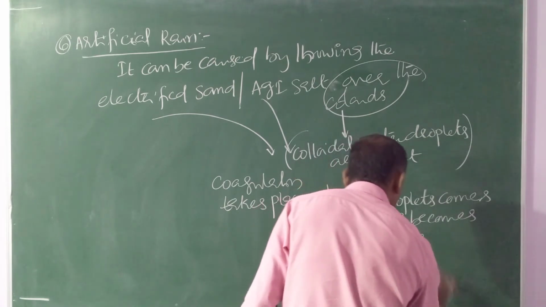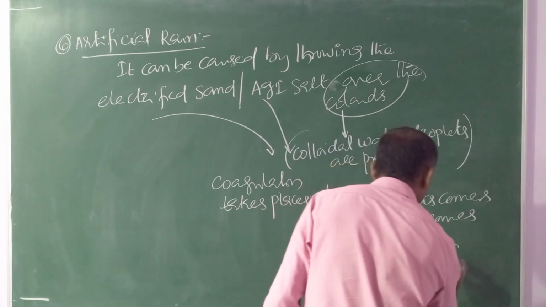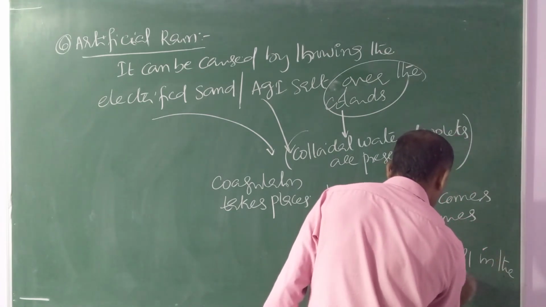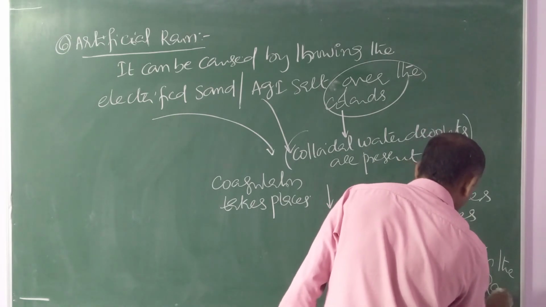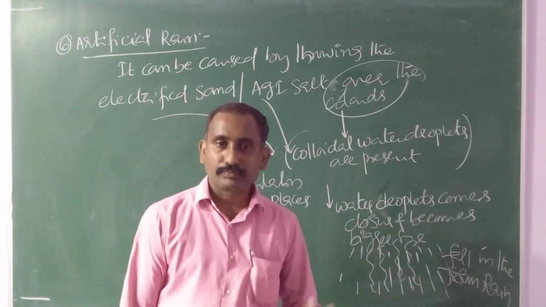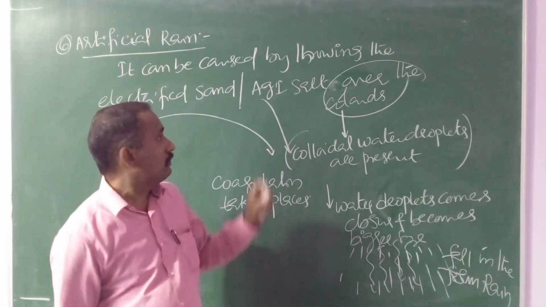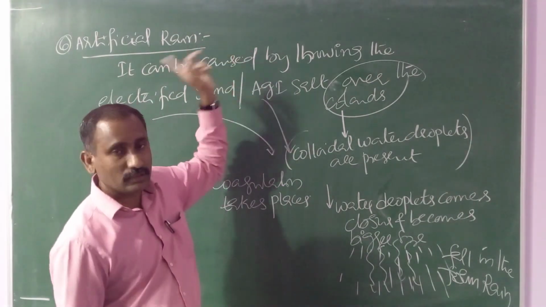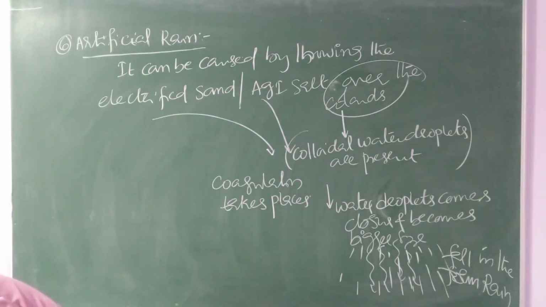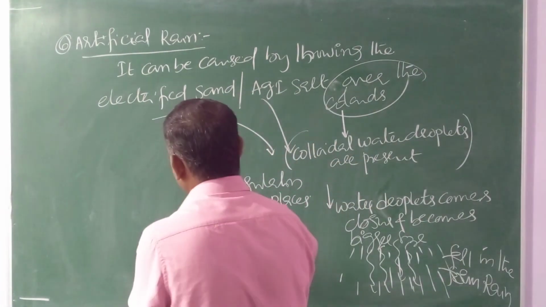Whenever they become bigger in size, they fall in the form of rain. So by using the coagulation technique, we can create artificial rain.